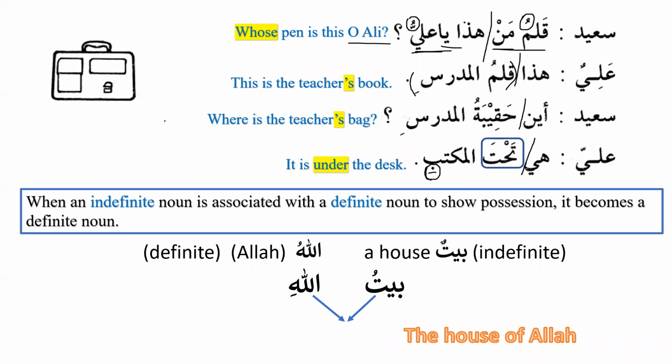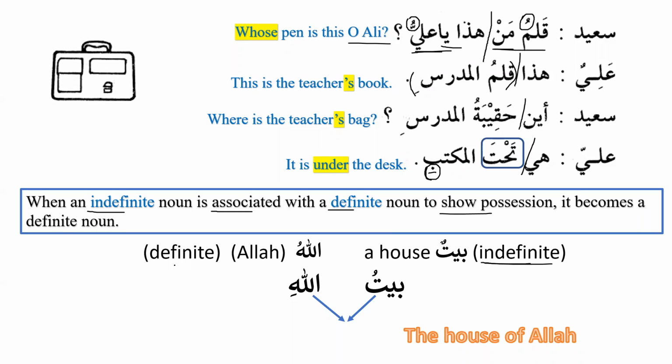Okay, now the second thing that we can see over here is very, very important. When an indefinite noun is associated with a definite noun to show possession, it becomes a definite noun. Okay. Baytun, is it definite or indefinite? It is indefinite, and it means a house.